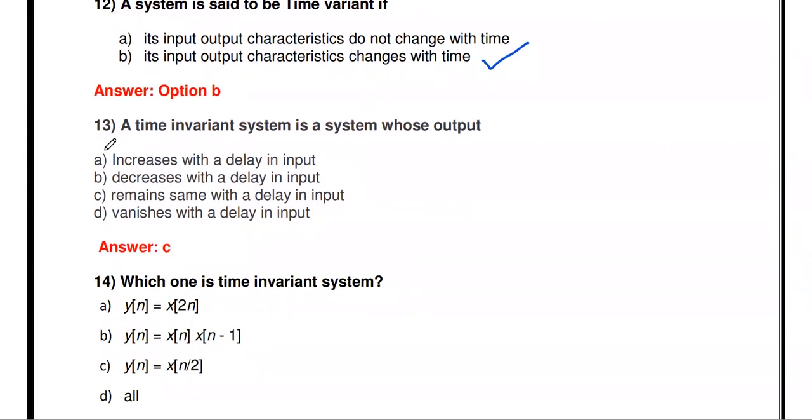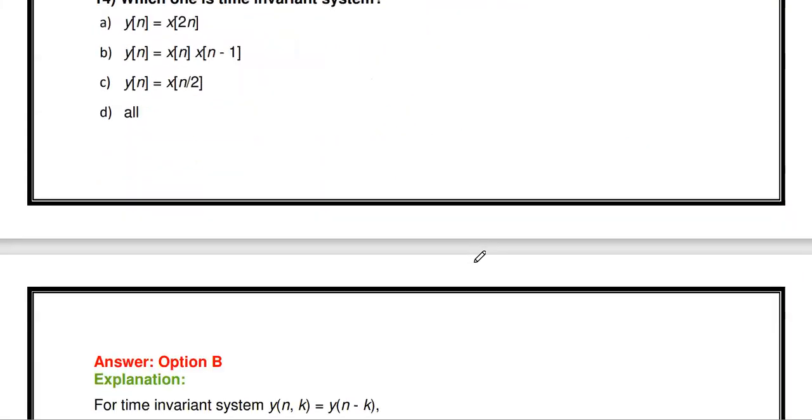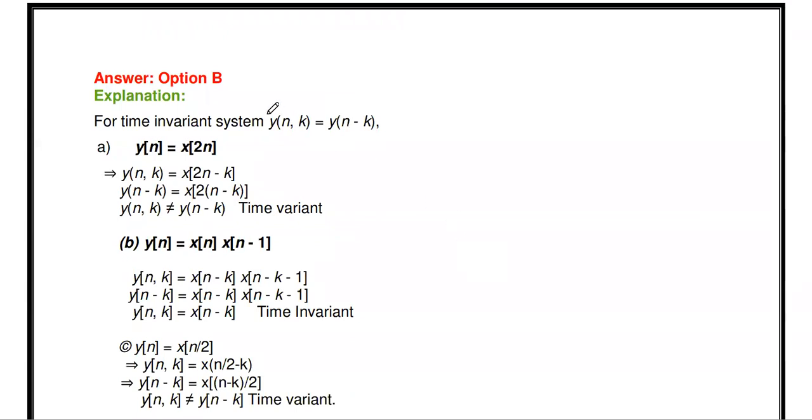Then, a time invariant system is a system whose output remains the same with a delay in input. So for a time invariant system, the condition is y of n comma k is equal to y of n minus k.